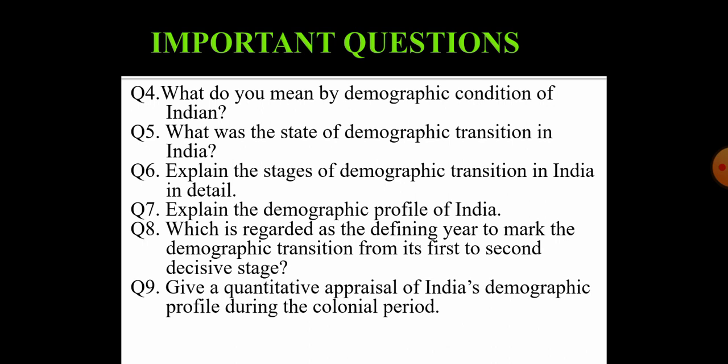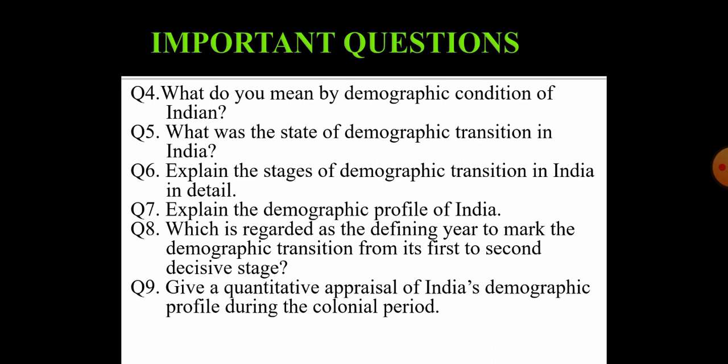Question number 6 is, explain the stages of demographic transition in India in detail. Definitely we have talked about two stages. Now the question arises: can you tell which year the first population census was conducted under British rule? Yes, you are right, it is 1881. So you have to talk about the first stage and the second stage.